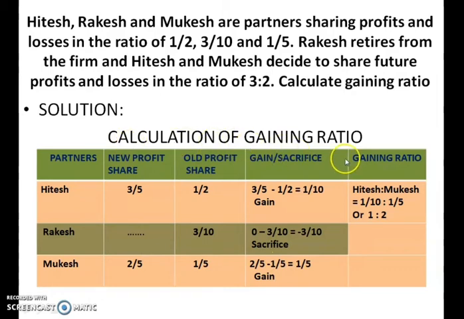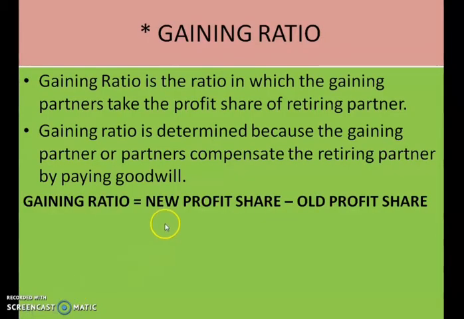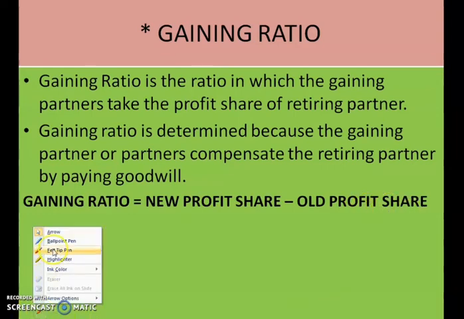So as a part of calculation we have prepared a box: calculation of gaining ratio. 3 partners are there, so we wrote their names one under the other. And you know the formula for gaining ratio. What is the formula for gaining ratio? New profit share minus old profit share.